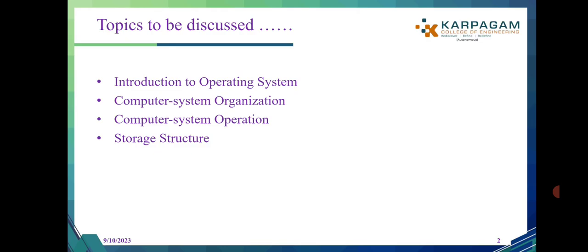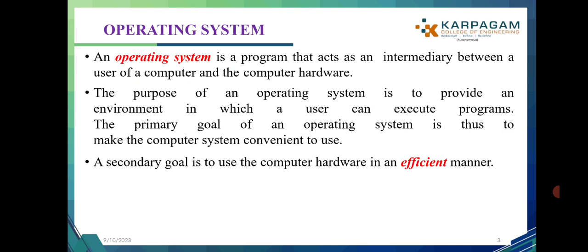The topics to be discussed: introduction to operating system, computer system organization, computer system operation, and storage structure. First one, introduction to operating system. An operating system is a program that acts as an intermediary between a user of a computer and the computer hardware. The purpose of an operating system is to provide an environment in which a user can execute programs. The primary goal of an operating system is to make the computer system convenient to use. The secondary goal is to use the computer hardware in an efficient manner.